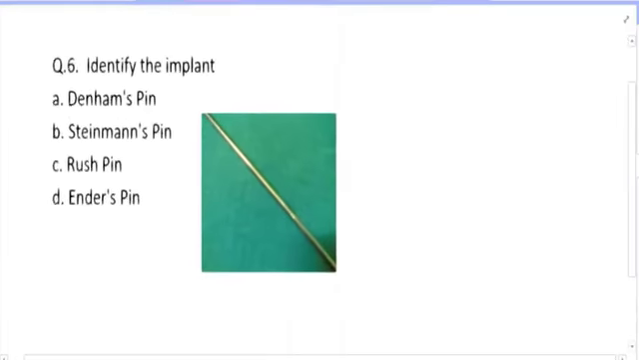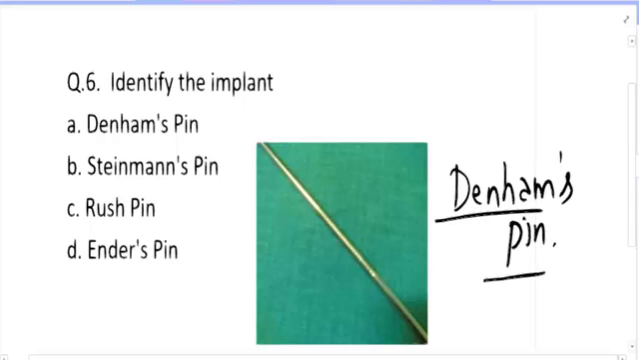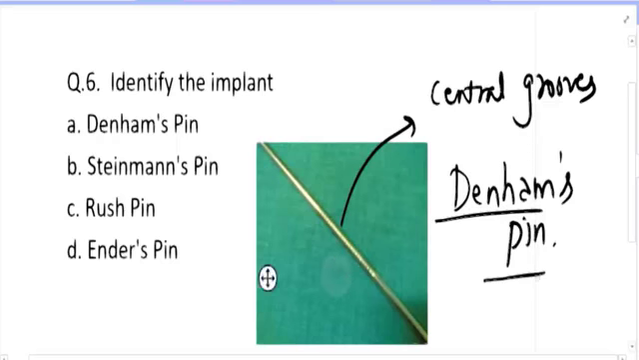Identify the implant. It's very simple. It is a clear-cut Denham pin. There is no doubt about it. Why do I say it is a Denham pin? Because it has central grooves. It has central grooves. That is very important.